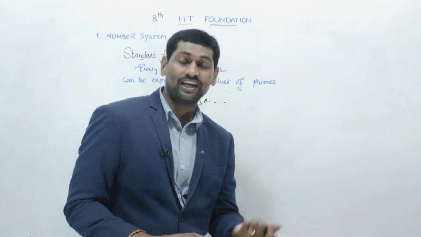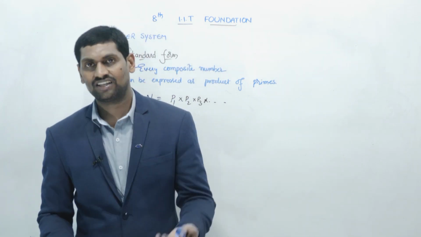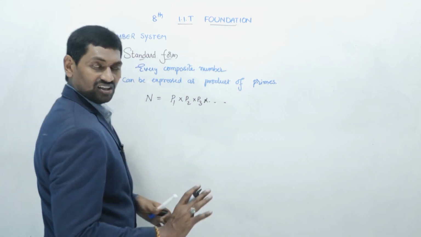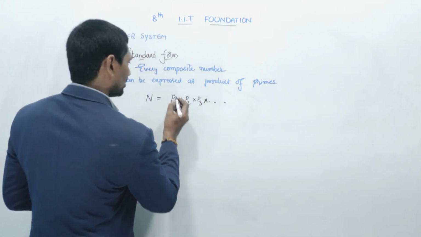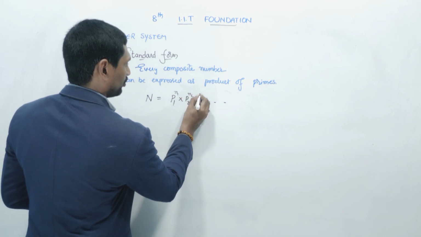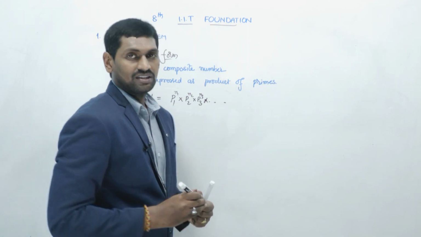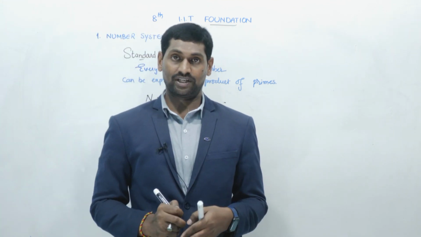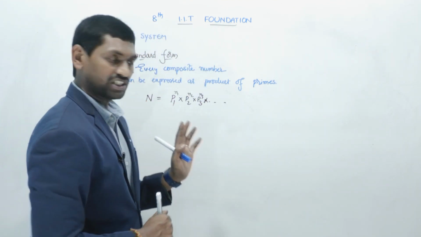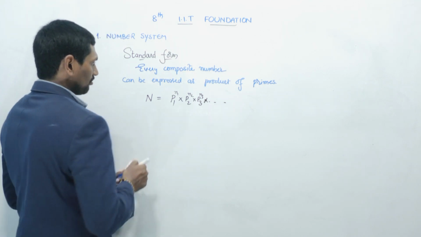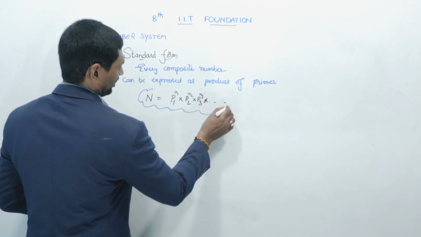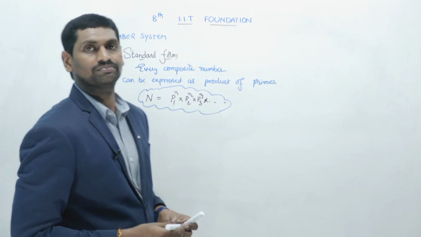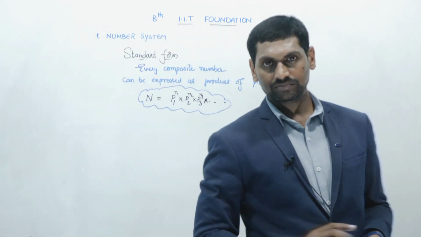So here p1, p2, p3 are prime numbers, with exponents n1, n2, n3 and so on. That means the same prime number can be repeated as a factor of a composite number. This is the formula for the standard form of a composite number. It is expressed as a product of primes with different exponents n1, n2, n3.